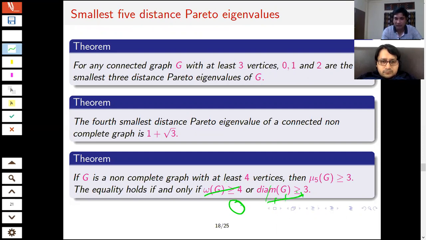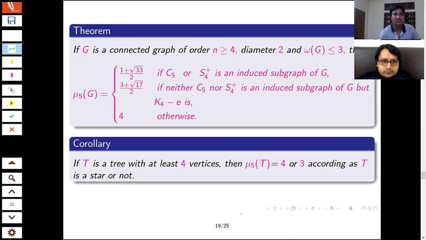or if I have such a subgraph of order 4, this smallest one will be 3. Otherwise, it is more than 3. Okay. So what are the other possibilities? Let's check. I have said that if the clique number is at least 4, then we have already obtained 3.